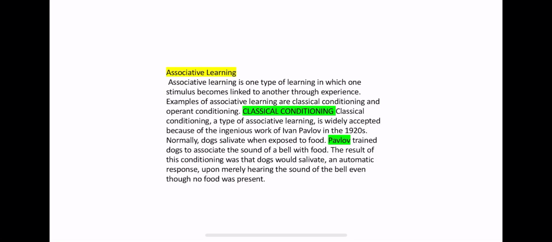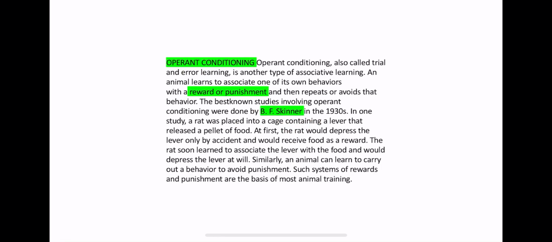The second type of learning is associative learning. Associative learning is one type of learning in which one stimulus becomes linked to another. It is learning to associate two stimuli together, so the organism will have the same response to both stimuli. There are two types of associative learning: classical conditioning and operant conditioning.